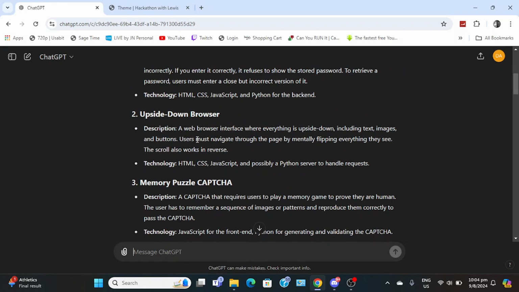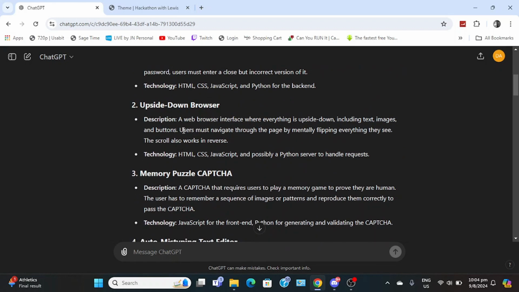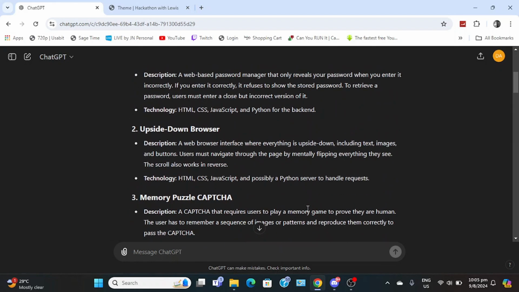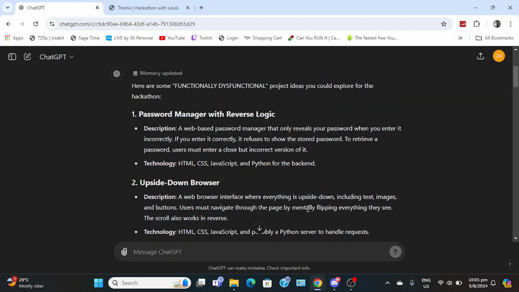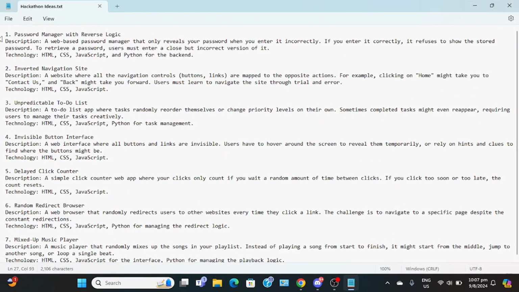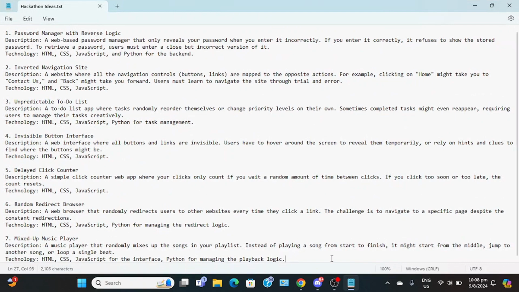That looks cool. The upside down browser, I don't know how you're going to do that. So I think I'm going to write down the possible ideas, and then tomorrow morning we'll figure it out. But some of these ideas are great. Okay, so I picked out 7 out of the 20 that ChatGPT generated. So yeah, 7. Tomorrow we'll decide on which one to use or generate some more ideas. So yeah, good night.